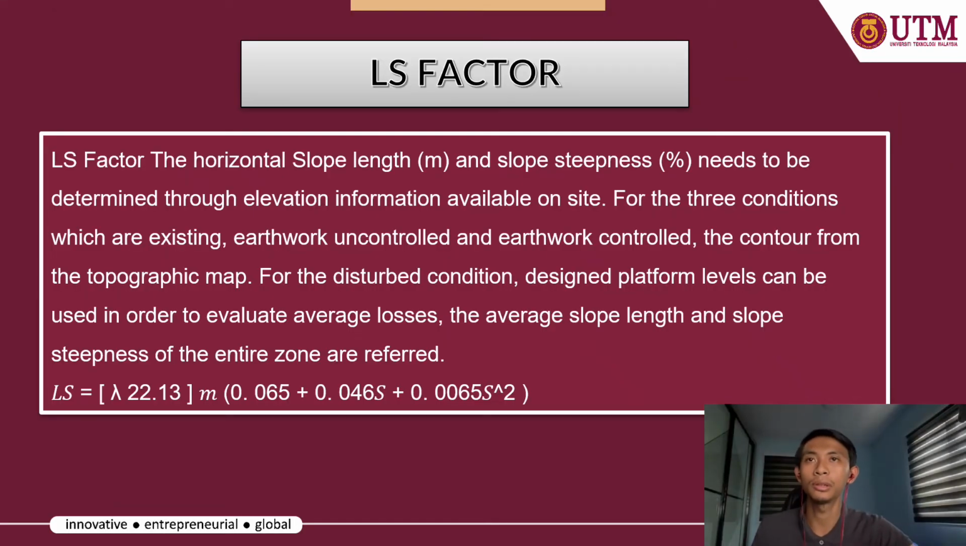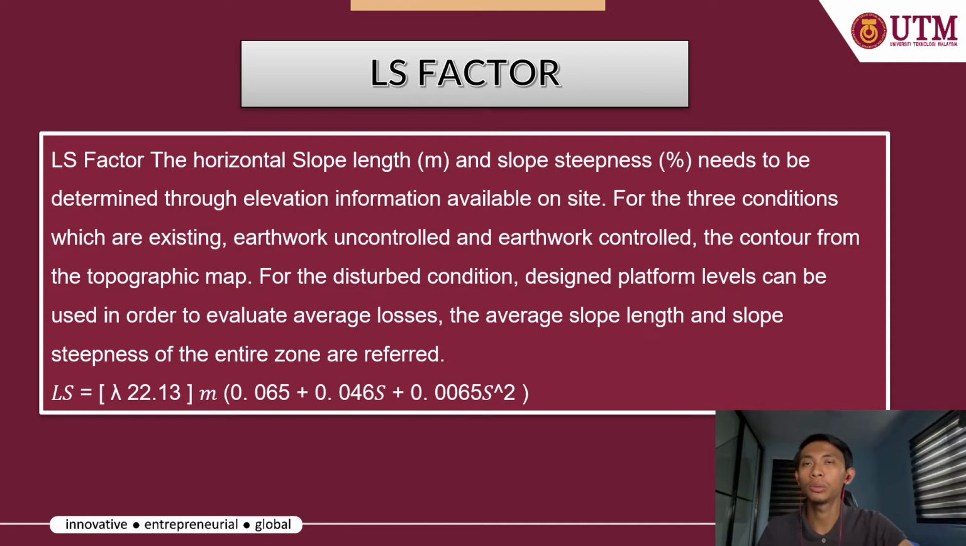Next is the LS factor. The LS factor is the horizontal slope length in meters and the slope steepness in percent. It needs to be determined through elevation information available on site. For the three conditions, which are existing earthwork, uncontrolled and earthwork control, the contours come from the topographic map. For the disturbed condition, the design platform level can be used. In order to evaluate average losses, the average slope and slope steepness of the entire zone are referred to. We refer to the LS table to get the slope steepness and slope length, and if we cannot find the value, we use the formula to get the LS factor.